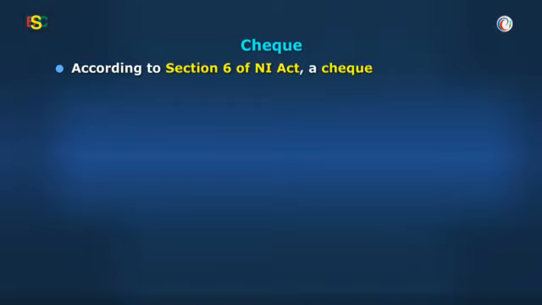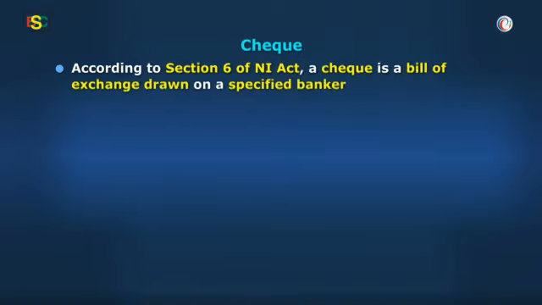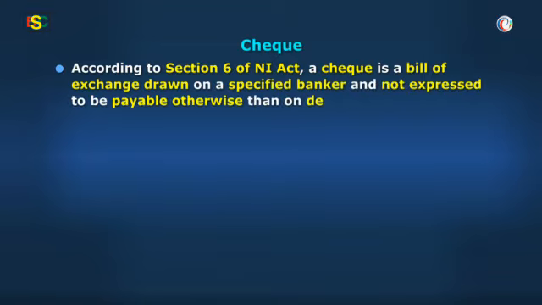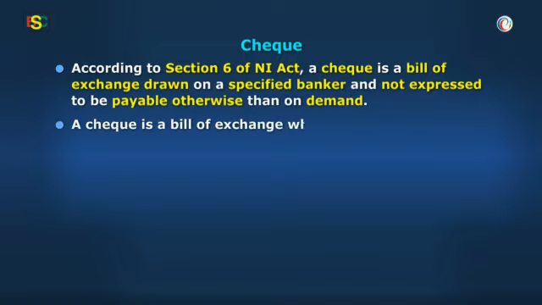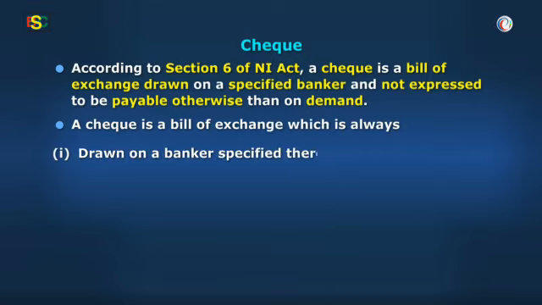Then, check. According to Section 6 of NI Act, a check is a bill of exchange drawn on a specified banker and not expressed to be payable otherwise than on demand. Or to put it simply, a check is a bill of exchange which is always drawn on a banker specified therein and payable on demand. I'll teach you more about checks.